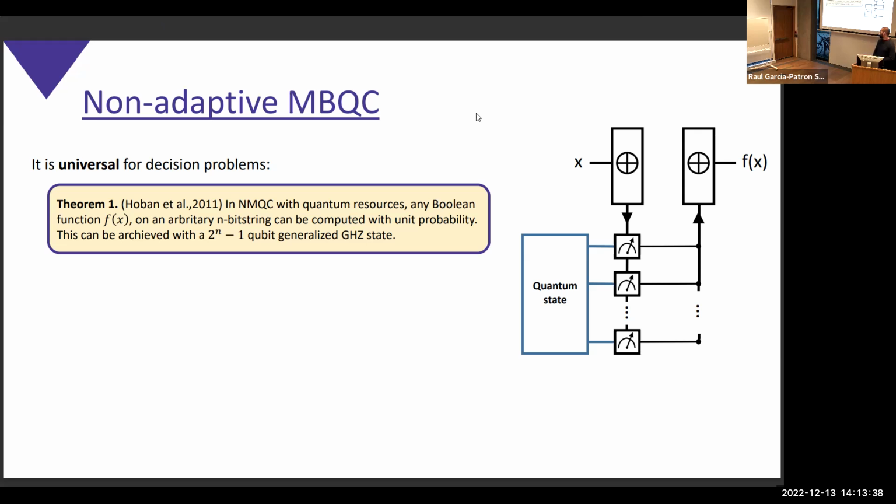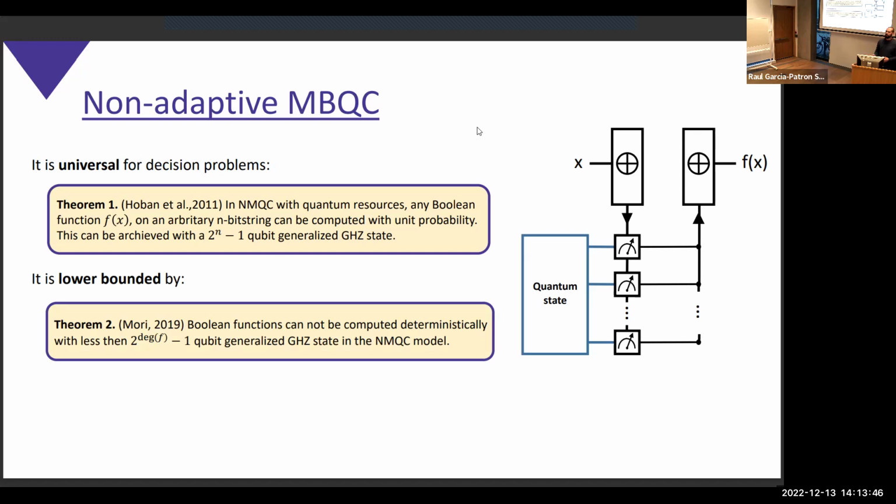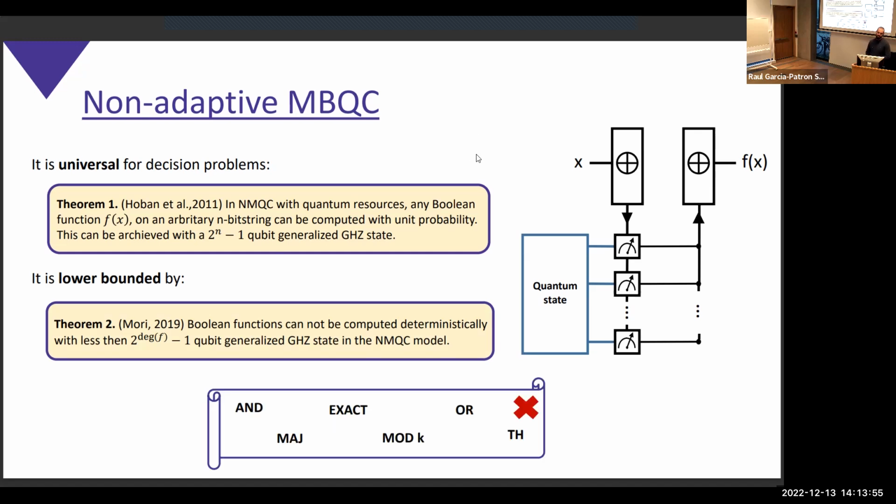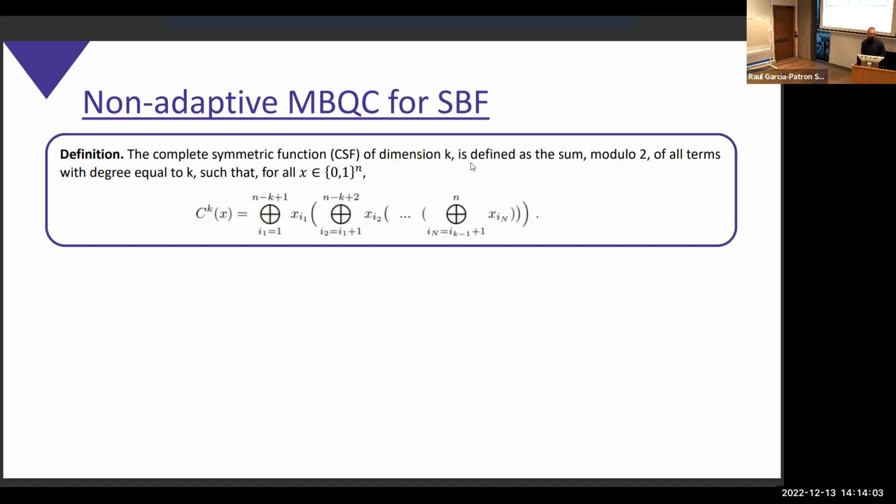The problem is that this GHZ state can be of exponential size. More precisely, this was bounded by the degree of the Boolean function, which is a very general measure that we have for Boolean functions. And so it scales very badly with the degree. More simply, very general functions that we use, such as the AND, the EXACT, the MAJORITY, scale very badly. So they are not efficient without a temporal structure.